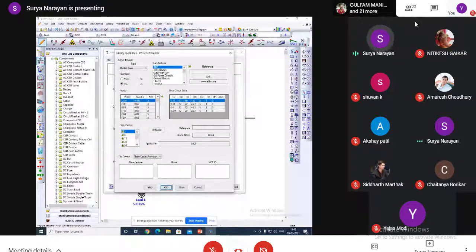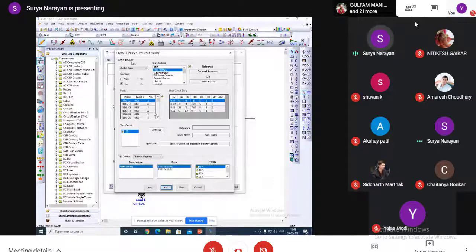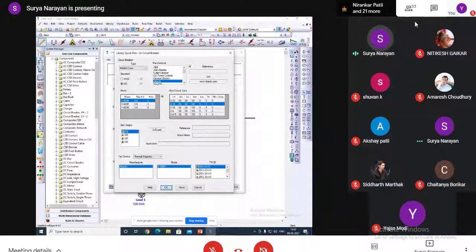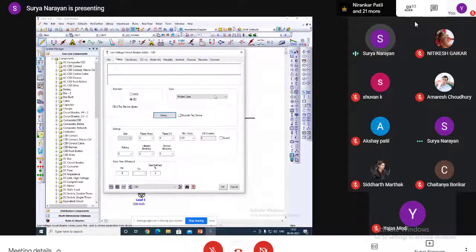There are different ranges of circuit breakers with different current ratings. You can see here there are different current ratings and different brands. If it is there by default, you can choose from that library, or we can give our manual data.